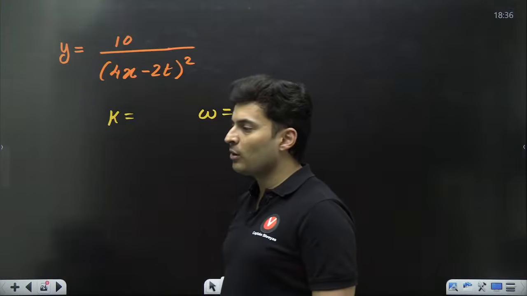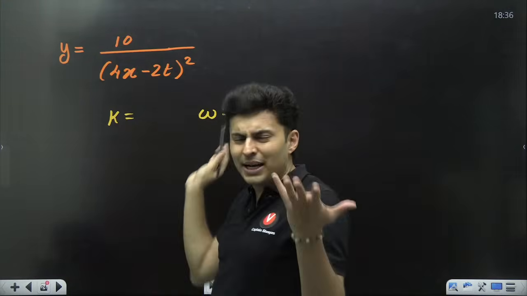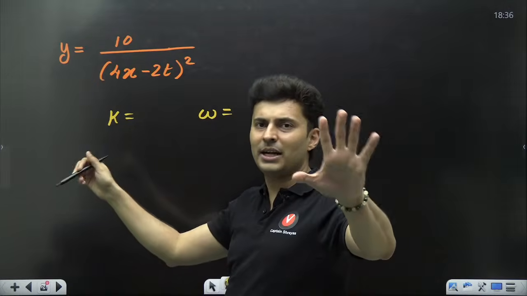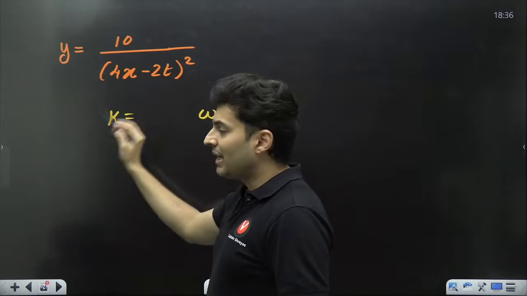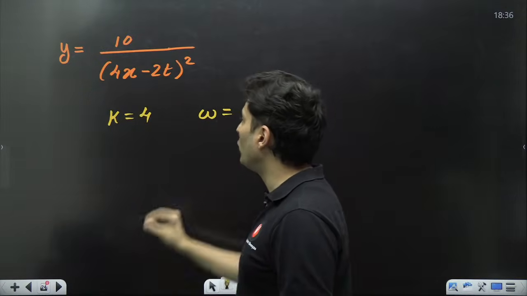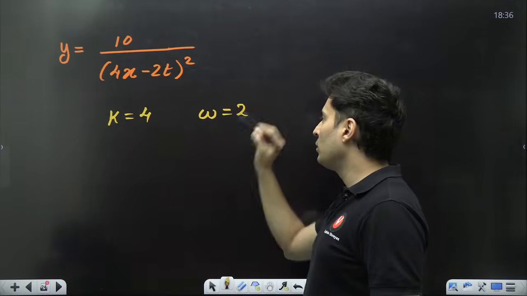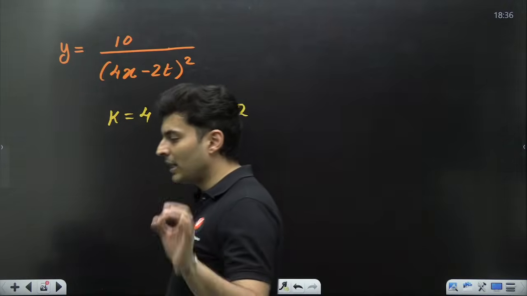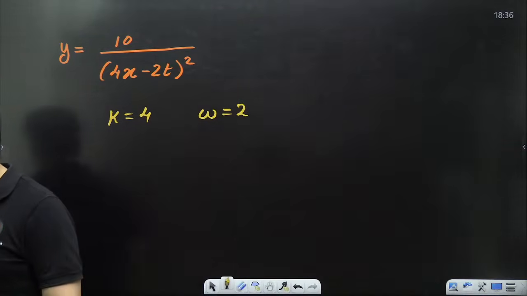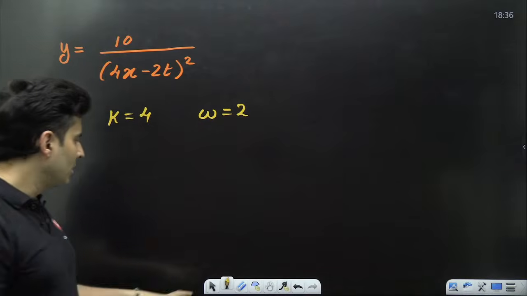So look at this equation. It doesn't matter what nonsense the function is, but x is multiplied with 4, so k is 4, and omega is nothing but 2. Everybody is able to see that in this particular equation?